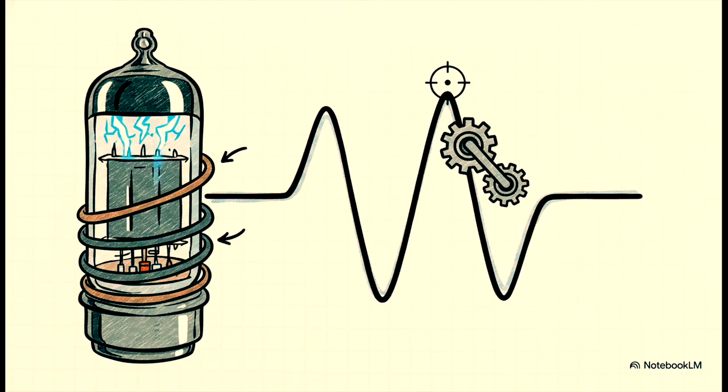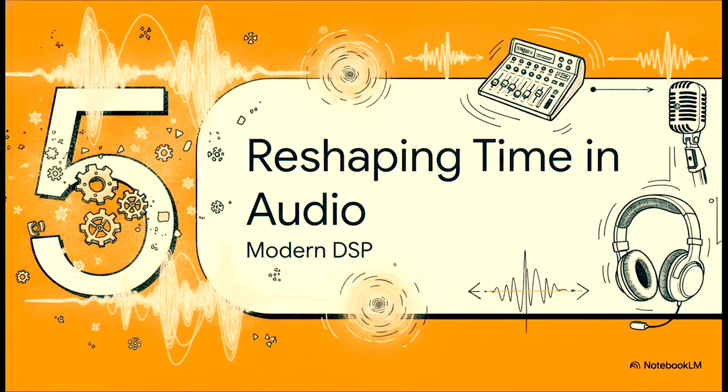The really big takeaway from that 1930s industrial plasma bridge is pretty profound. By triggering a plasma arc at a very specific moment in a wave cycle, those early engineers were essentially practicing phase angle control. It was basically our very first proof that if you master the phase of a wave, you can fundamentally alter how energy behaves over time. You can reshape that temporal envelope without ever having to break the laws of physics. And that brings us to Section 5, Reshaping Time in Audio.